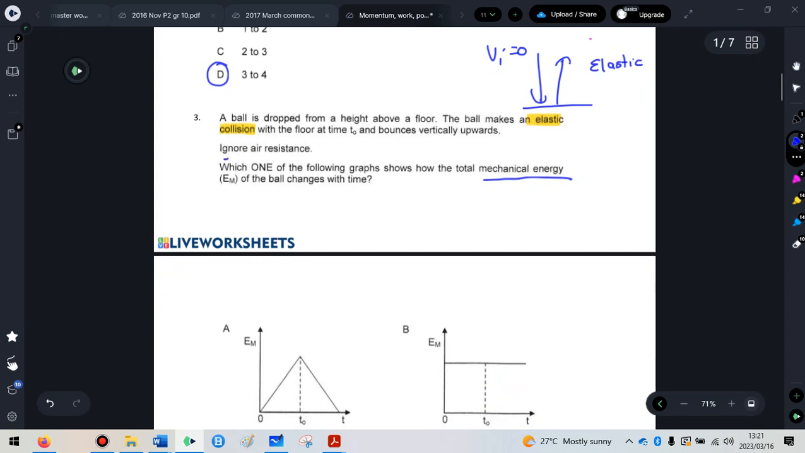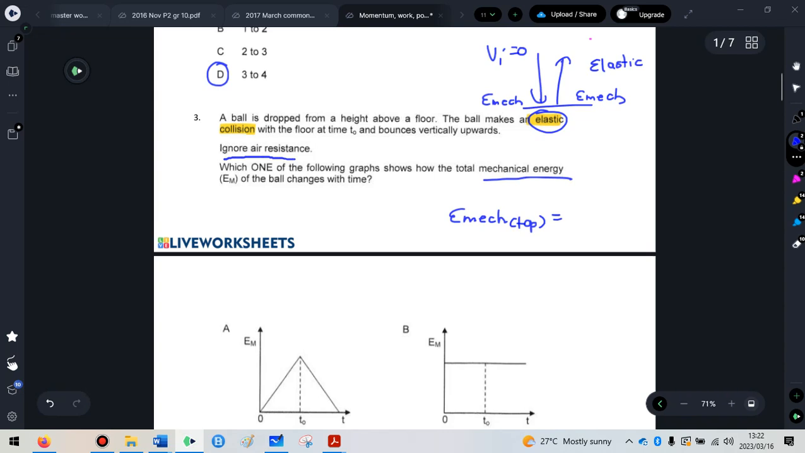And we're ignoring air resistance, which means we're also not losing any energy because of air resistance. So my EMEC at the top must equal my EMEC at the bottom. But at the same time, my EMEC at the bottom after it hits is still going to equal my EMEC before it hits. And that is only true because they say this one word, elastic collision. If the collision was not elastic, this would not be true.